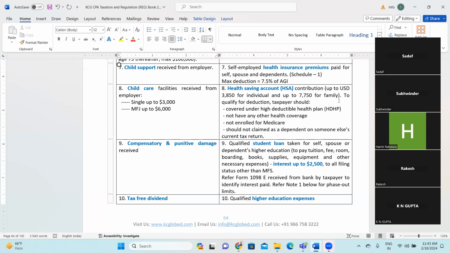That is the difference. So in future you will see the compensatory or punitive damage, or you can say disability damage, or maybe disability allowance paid by employer to employee, which is recurring in nature, that is considered as taxable income. But for one time at the time of injury, if any such amount is being paid by employer to employee, for employee it is an exempt income. Make sense?